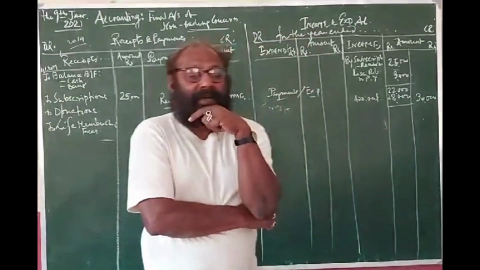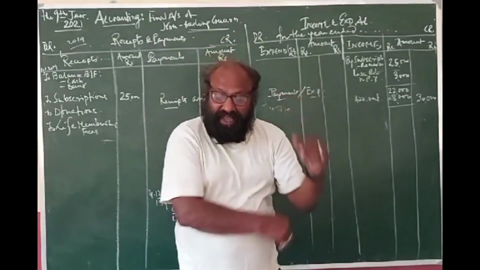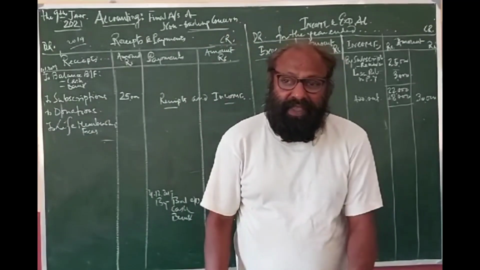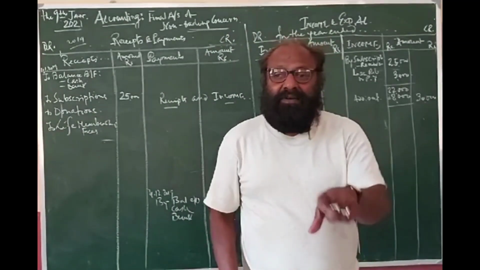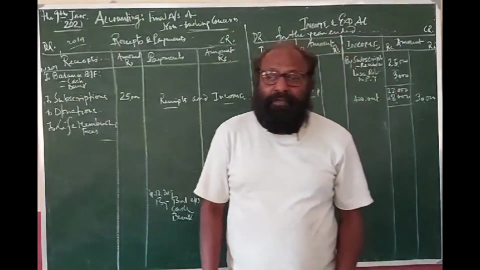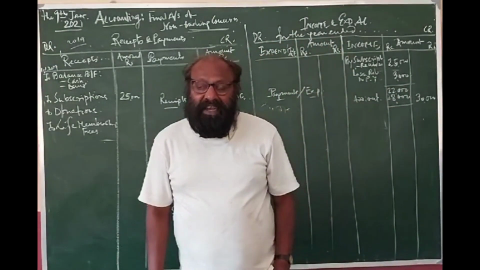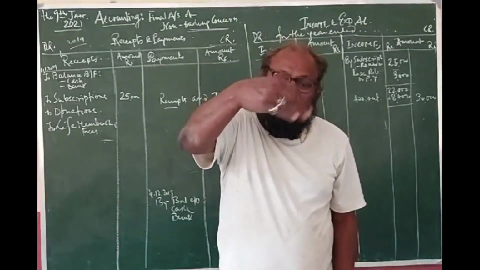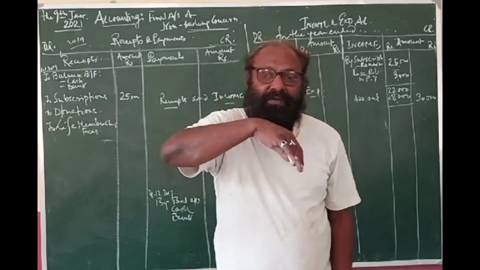But you are receiving subscription. A capital receipt is that which is received only once, and a revenue receipt is that which is repeatedly received. This subscription of a club relates to per month, so you have the repetition of this inflow.